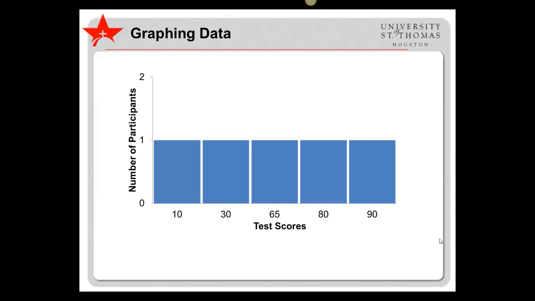When working with small groups of participants, there is often quite a lot of spread or variability in the data. This makes it harder to characterize the typical or average response or score. In that case, we might want to look at each participant separately. In this graph, there were 5 participants, each of whom had a different score: 10, 30, 65, 80, and 90. Given how different the scores are, it is probably not useful to try to characterize the overall group performance. Instead, we might want to group participants into categories and just report frequencies, such as 2 out of 5 participants had a score below 65, while 3 out of 5 participants had a score of 65 or above.